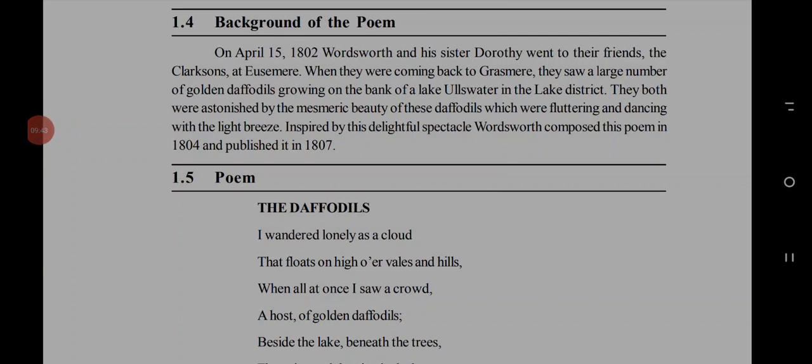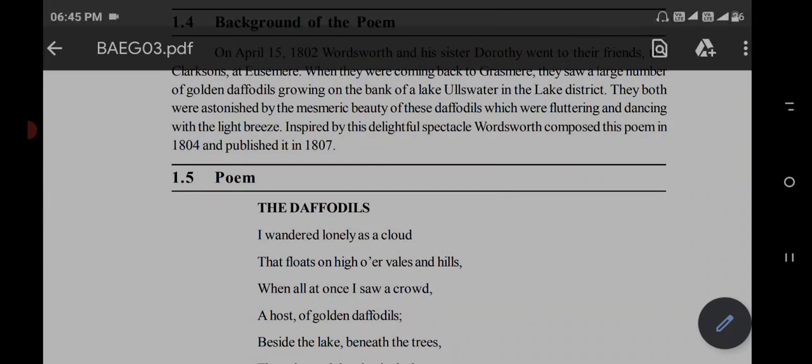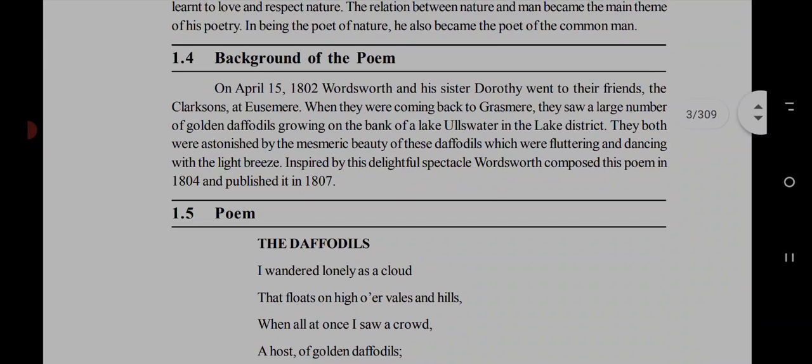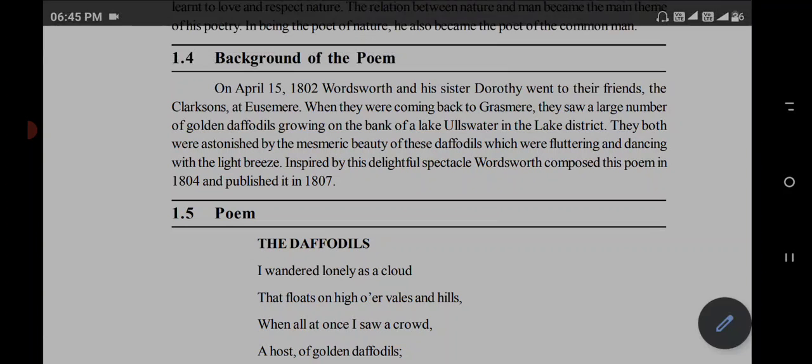So you have learned about the author, William Wordsworth, about his family, his personal life, his wife, and his brother and sister. Now it is time to know about the background of the poem. The main topic of this poem is the daffodils. So when, and in what situation, did the poet plan to write something on nature?